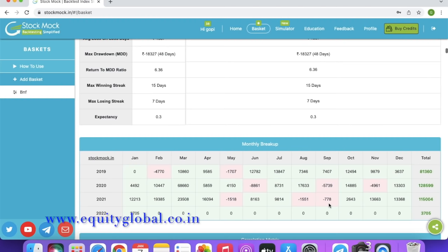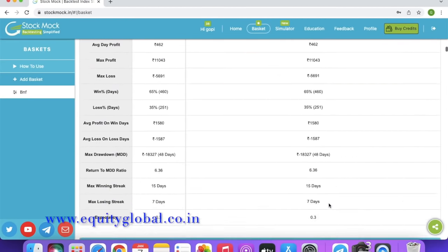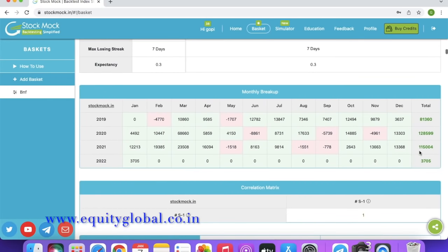And this strategy has a 65 percent winning rate. See last year's profits. Last year's profits are enough for you to trust this strategy. But the thing is, you have to enter at 9:45 and exit at 2:30 whatever the market condition, and the stop loss should be 25 percent. So you can enter this strategy.